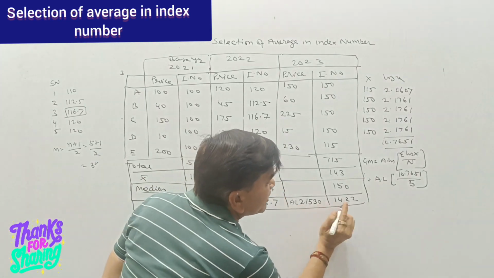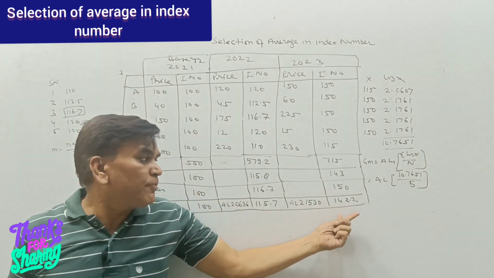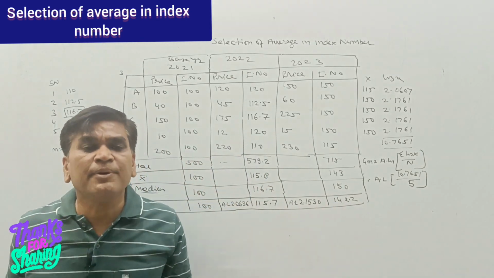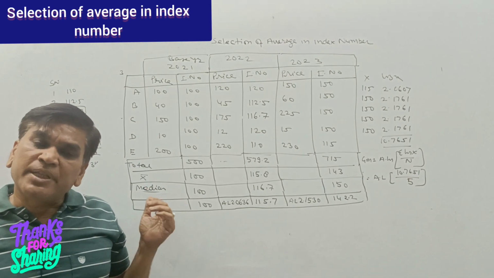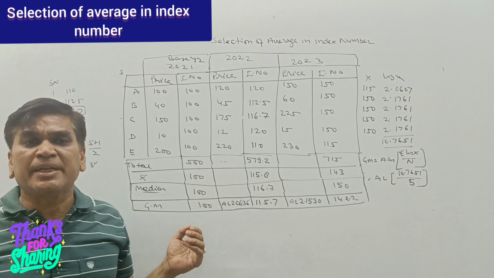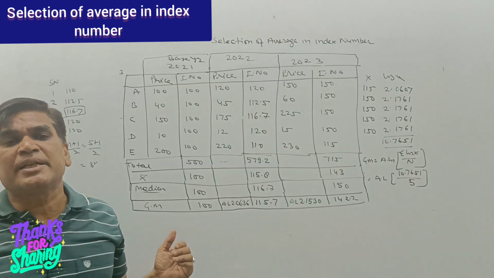And 2 is over there, so the decimal point will be here. So then there will be 142.2. So with the help of the arithmetic mean we can get the index number. With the help of the median also we can get the index number, and as well as with the geometric mean we can get the index number.